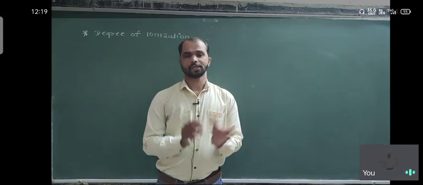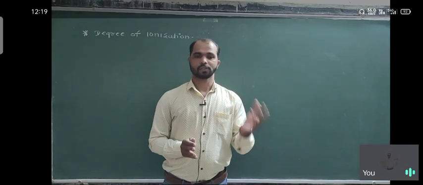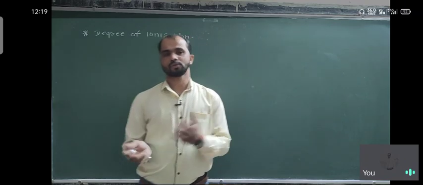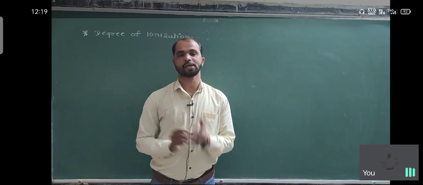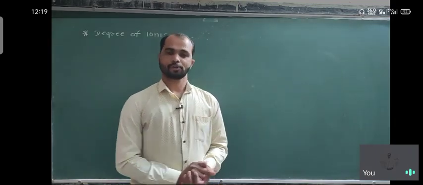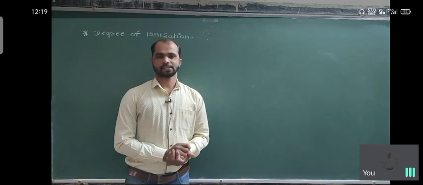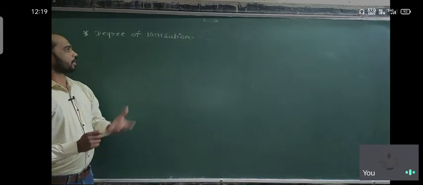Moderate means it is about 50% ionized in aqueous medium. The third one is the weak electrolyte, where only up to 5% ions are produced in aqueous medium by the species, because a smaller number of ions is produced. For example, acetic acid. So today we are going to start the degree of ionization.